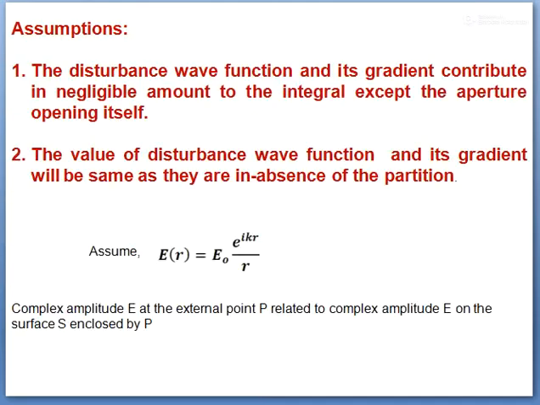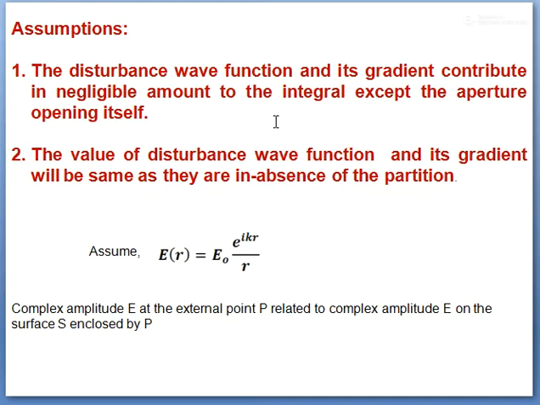That is my first assumption: the disturbance of the wave and its gradient contribute a negligible amount, tending to zero, to the integral except the aperture opening itself. The second assumption: the value of the disturbance wave function and its gradient will be the same as in the absence of the partition. So the wave function will not degrade anytime.